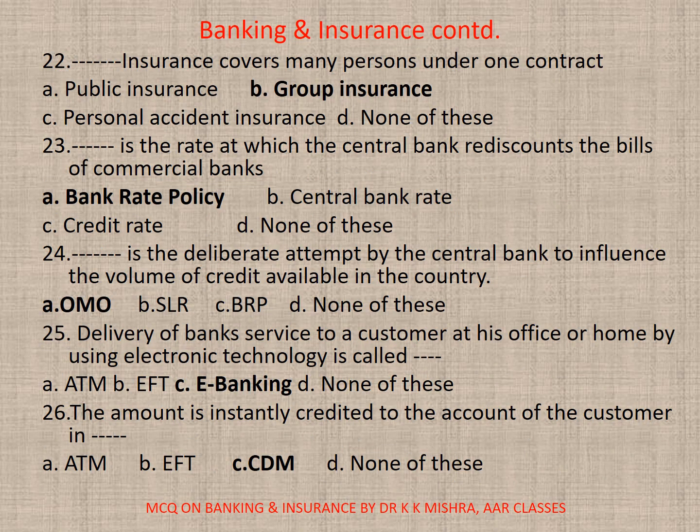22. Dash insurance covers many persons under one contract. A. Public insurance, B. Group insurance, C. Personal accident insurance, D. None. Here correct option is B. Group insurance.